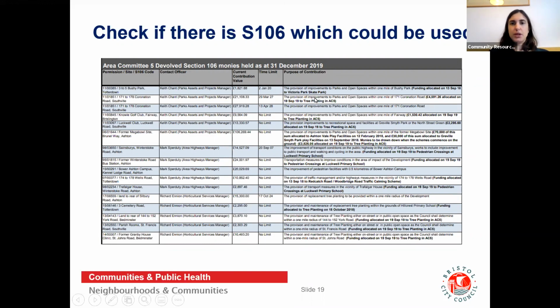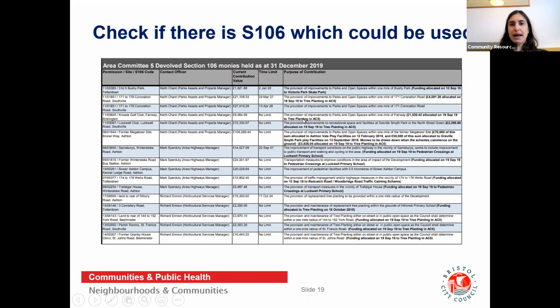So for example, we used the example earlier of the provision of improvements to parks and local spaces within 1 mile of 171 Coronation Road. You can see here how much has already been allocated of this funding, so £4,591. But in total, there is £21,108. So there's still plenty left for a proposal within this area and within a parks and open space.